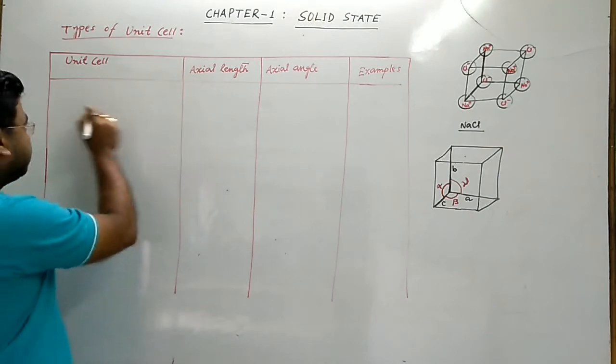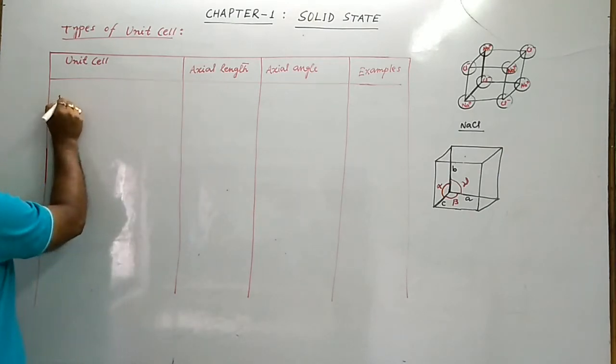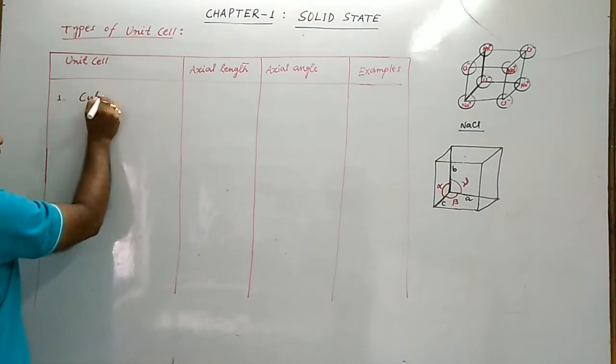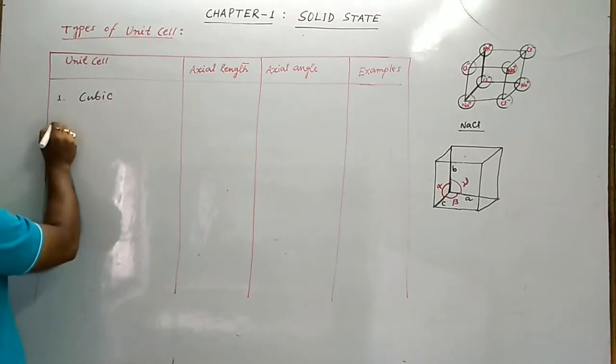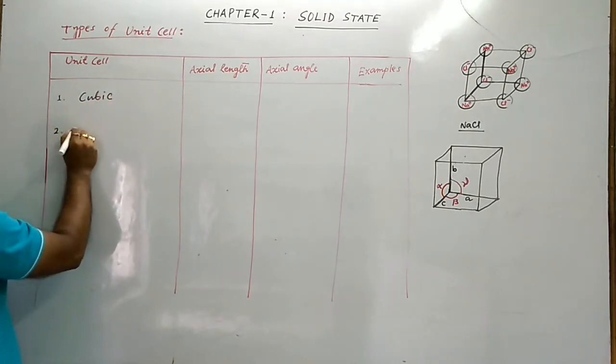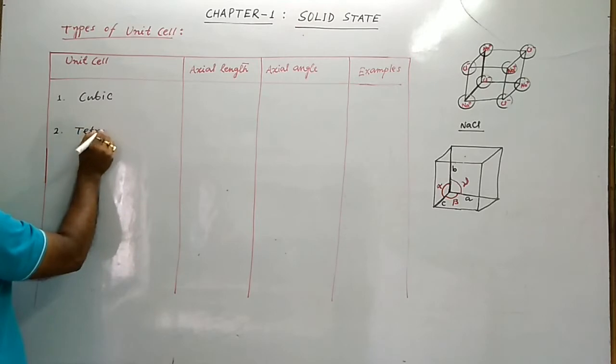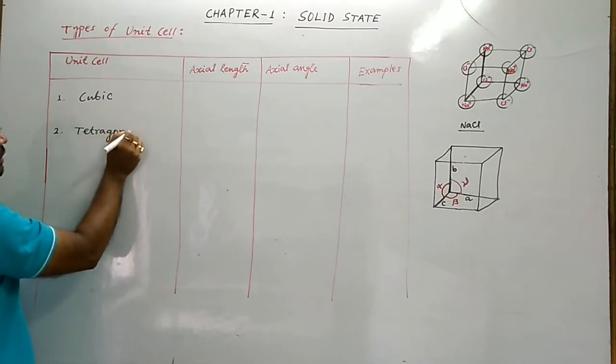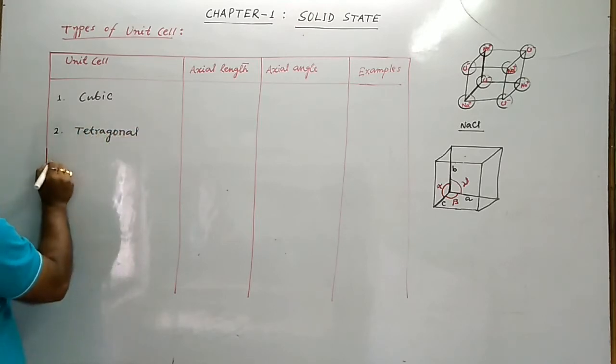There are 7 types of unit cell. Number 1, cubic unit cell. Number 2, tetragonal unit cell.